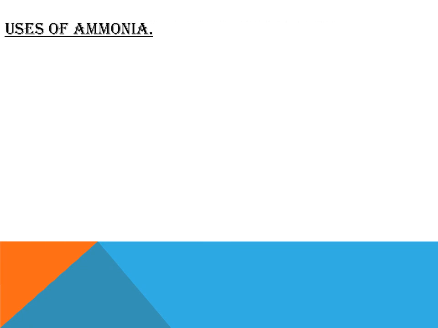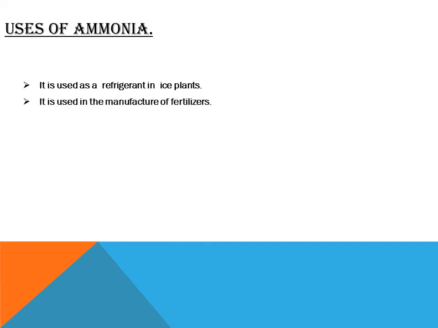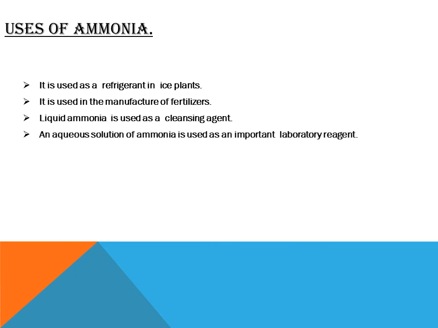Next are the uses of ammonia. It is used as a refrigerant in ice plants. It is used in the manufacture of fertilizers. We can say ammonia is the backbone of the fertilizer industry. Liquid ammonia is used as a cleansing agent. An aqueous solution of ammonia is used as an important laboratory reagent.